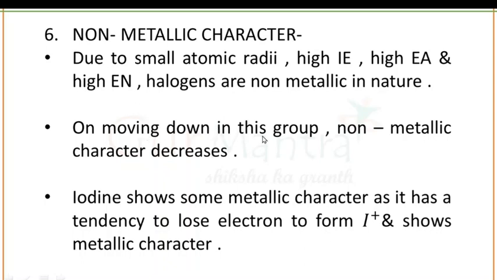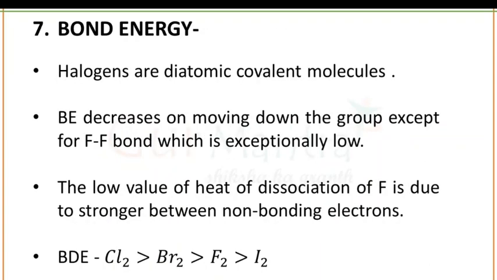On moving down in this group, non-metallic character decreases. When you move from fluorine to iodine, non-metallic character decreases. And iodine shows some metallic character as it has a tendency to lose an electron to form I plus ion and shows metallic character.